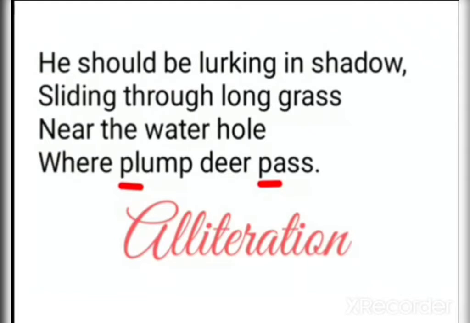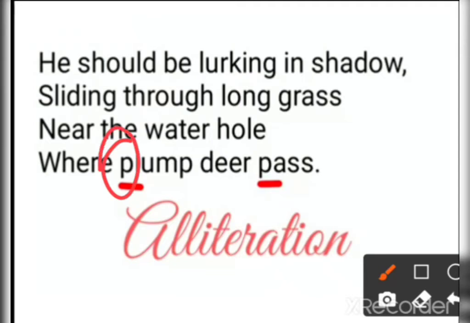He should be lurking in the shadow. Again in the same stanza, sliding through the long grass near the water hole where plump deer pass. So here you can see alliteration. Alliteration is the repetition of the sound of consonants at the start of closely written words.